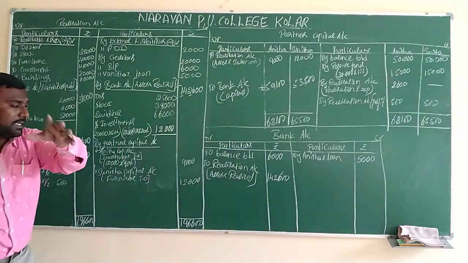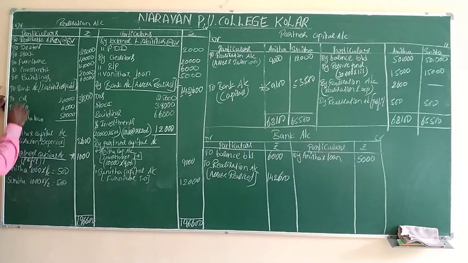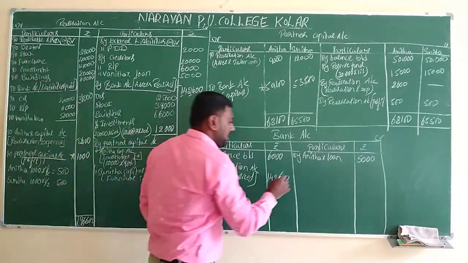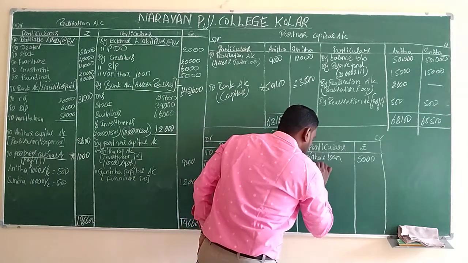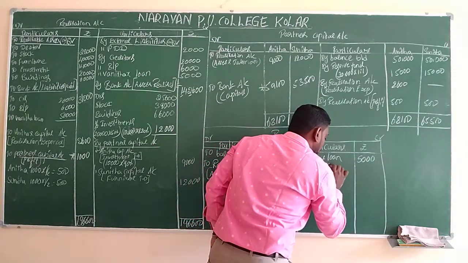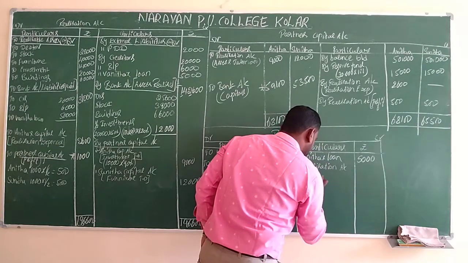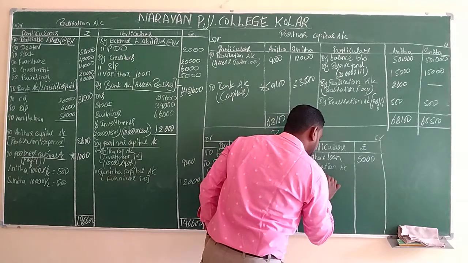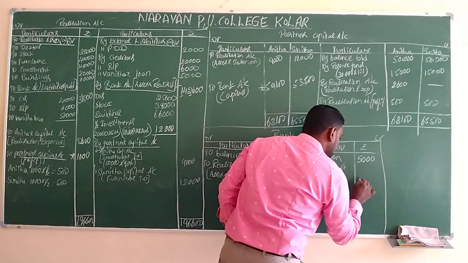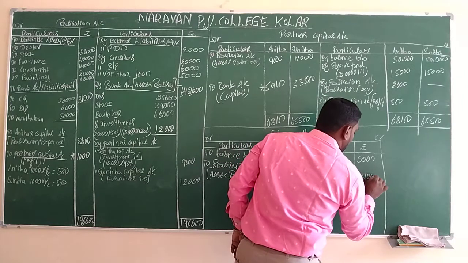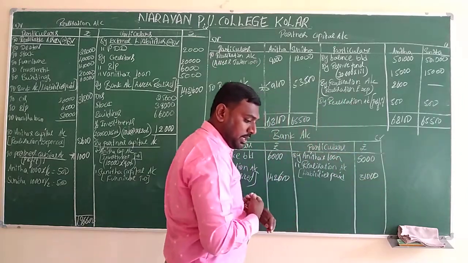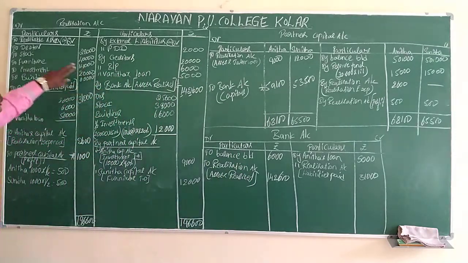In the same realization account under step number 4, we have to use the term to bank account, that is liabilities paid. We have to get the difference under the debit side. Now we transfer to the credit side of the next account by realization account. In bracket we have to mention liabilities paid, that is 31,000. After that, there is no other place where we have to record the term bank account.